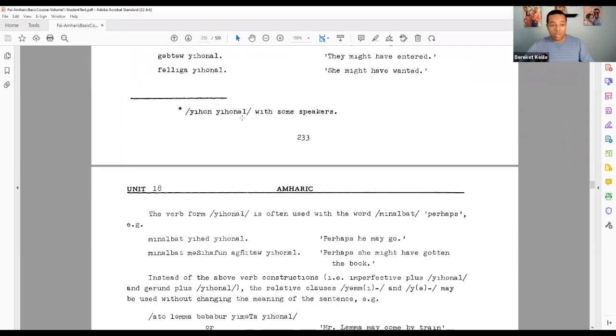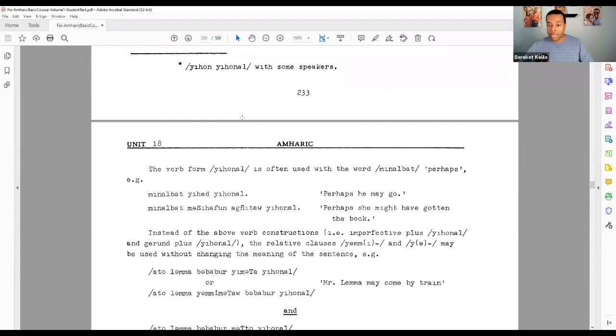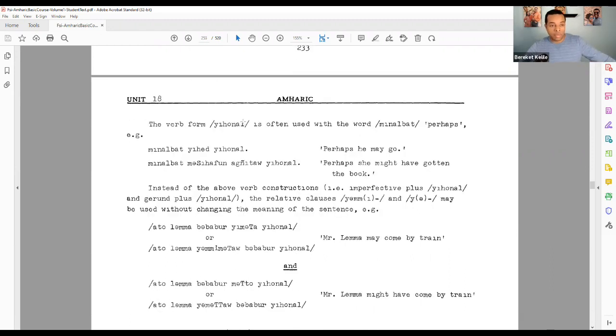It can also be used with the word manalbat, which itself means perhaps. And looking at those examples, manalbat yehed Yehonal, perhaps he may go. Manalbat masafun agnetau Yehonal, perhaps she might have gotten the book.